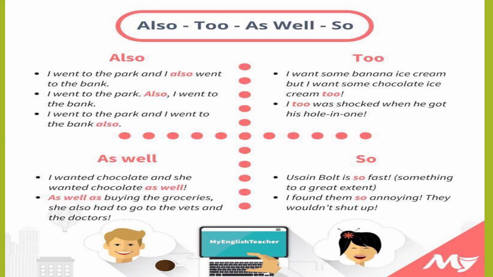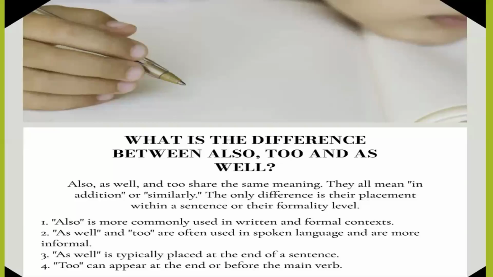So these are the example sentences of also, too, as well, and so. What is the difference between also, too, and as well? Also, as well, and too share the same meaning, which is in addition or similarly. The only difference is the placement within a sentence or their formality level. Also is more commonly used in written and formal contexts. As well and too are often used in spoken English and more informal contexts.